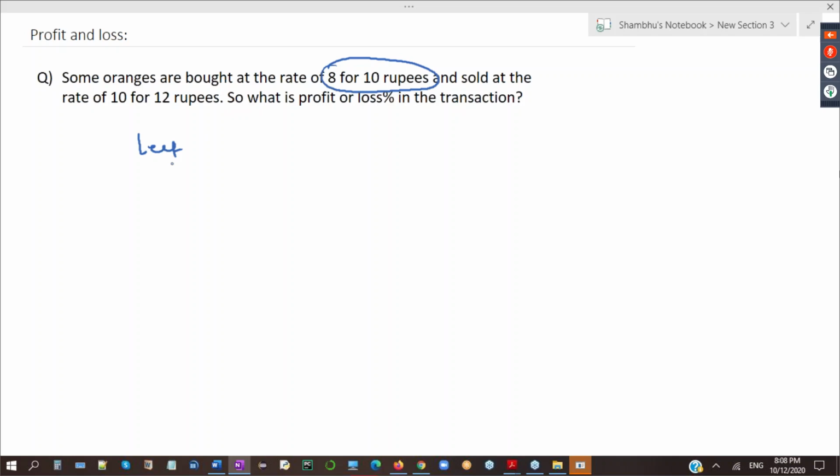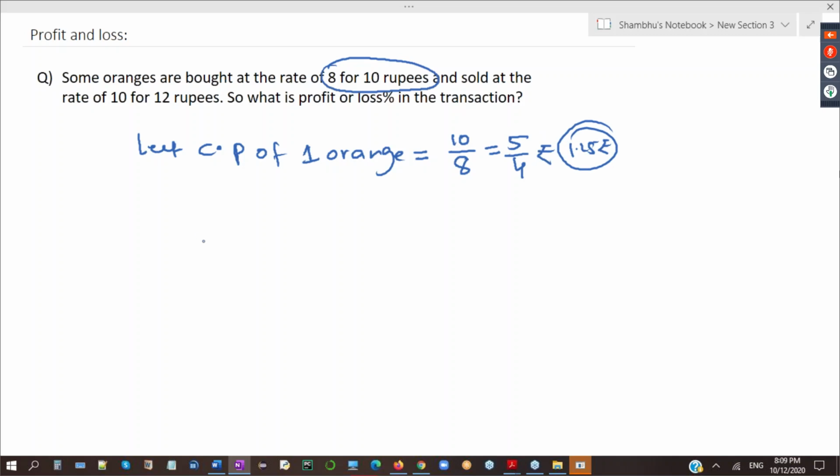To decide whether it is CP or SP, we must know one item's CP and one item's SP. So let CP of one orange be 10 divided by 8, that is 5 by 4, which is 1.25 rupees.